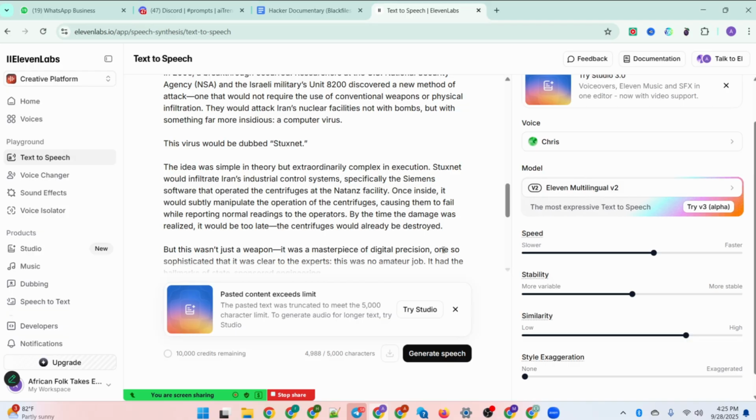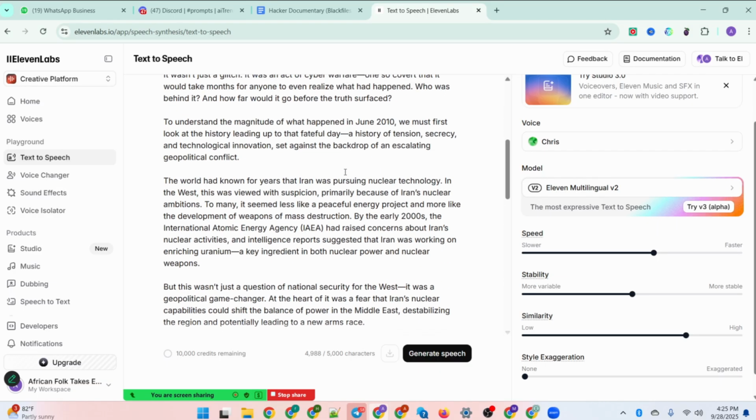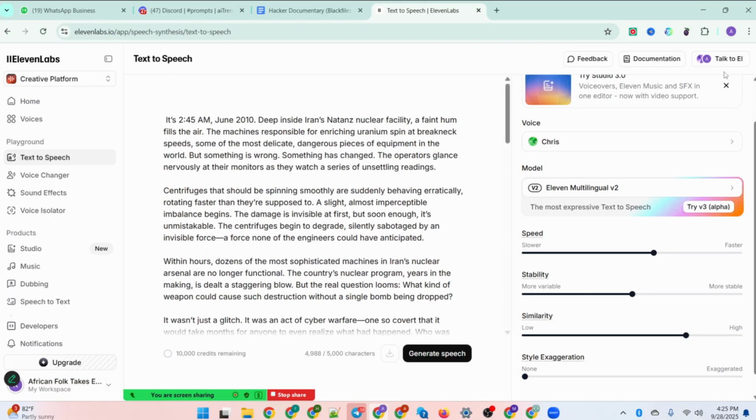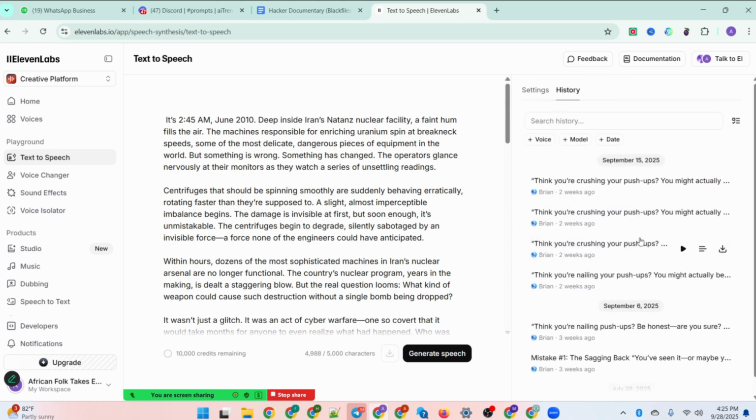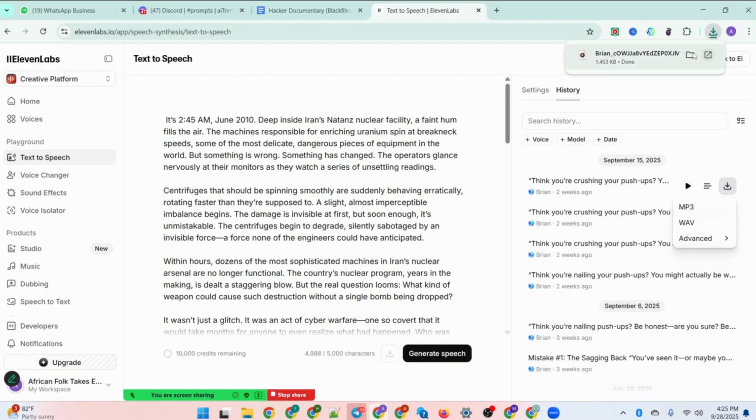Then the next thing you have to do is click on generate. So it's going to start generating the scripts for you. Now, I want you to take note of something. Once it's done generating the scripts, you're going to see it lined up here. So click on this download option and download the MP3 file of the audio voiceover it has generated.